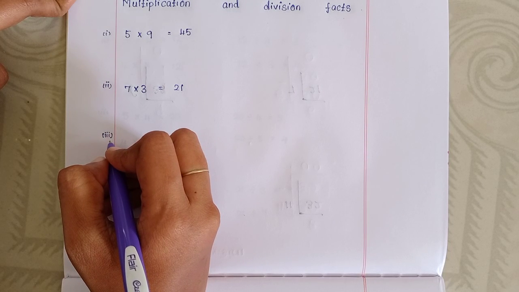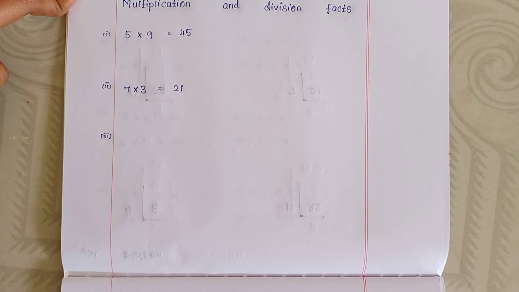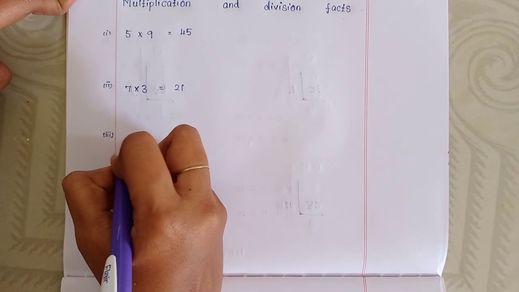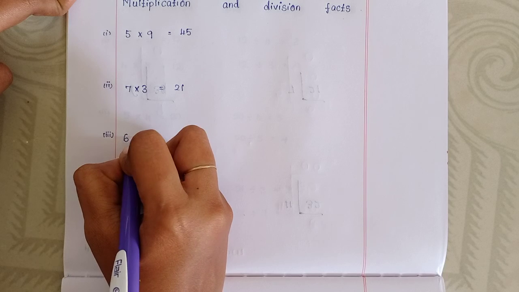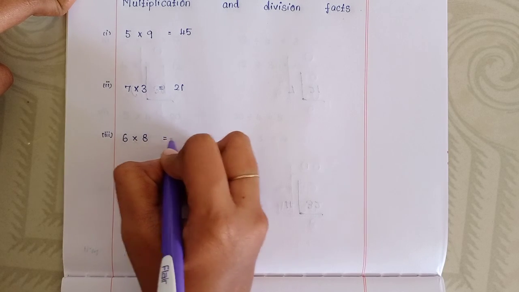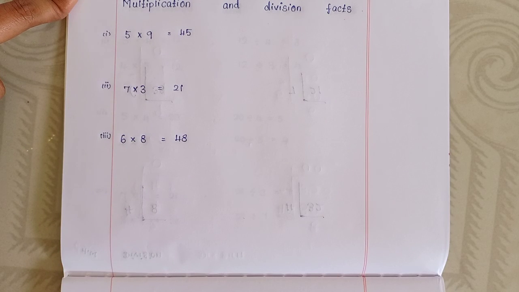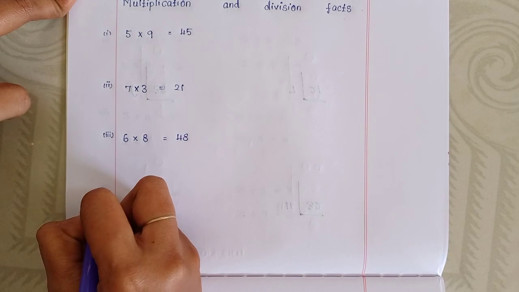Third, 6 multiplied by 8 is equal to 48. Fourth one.